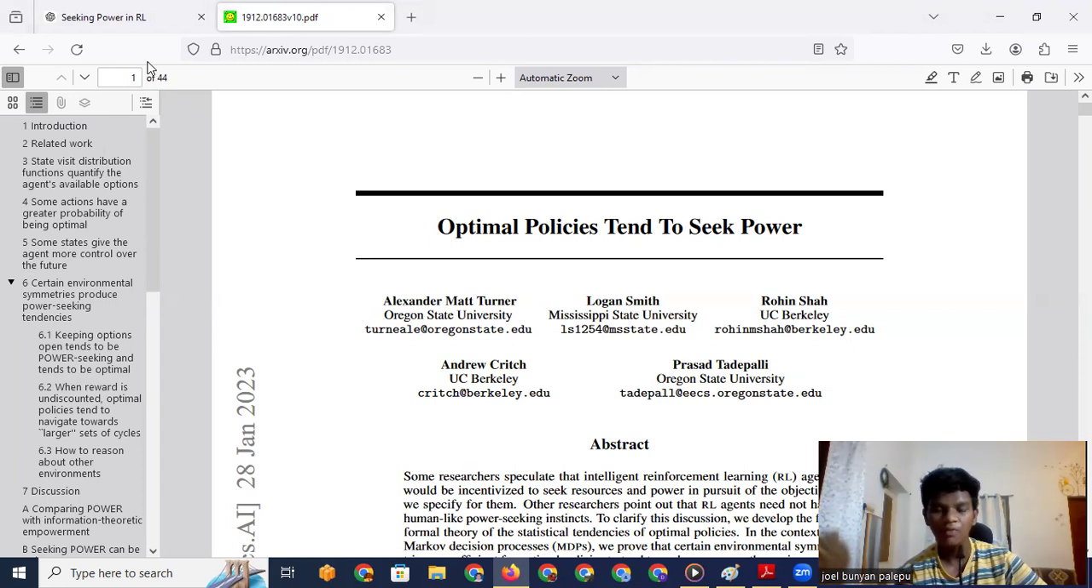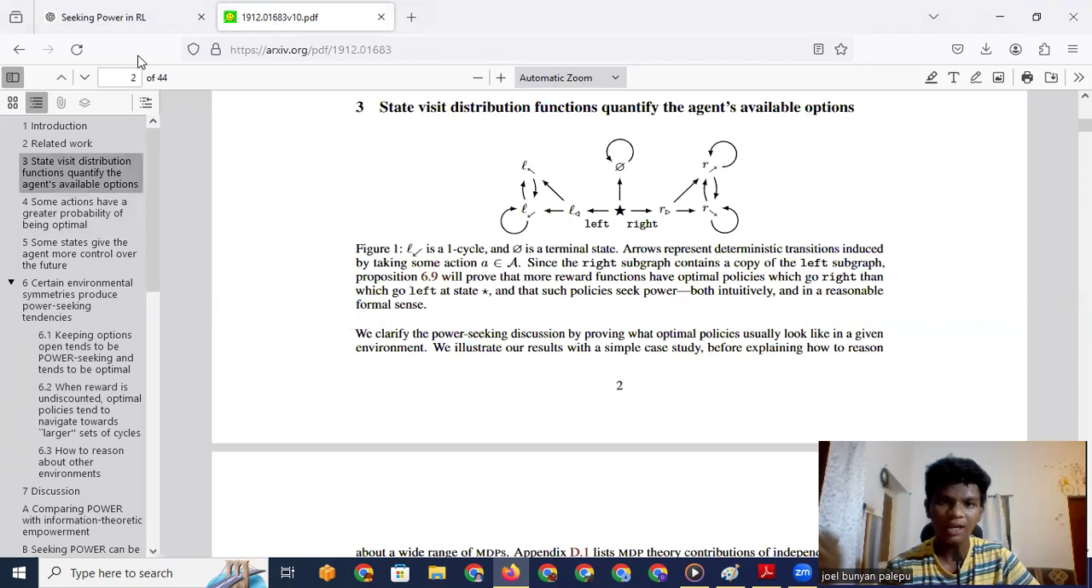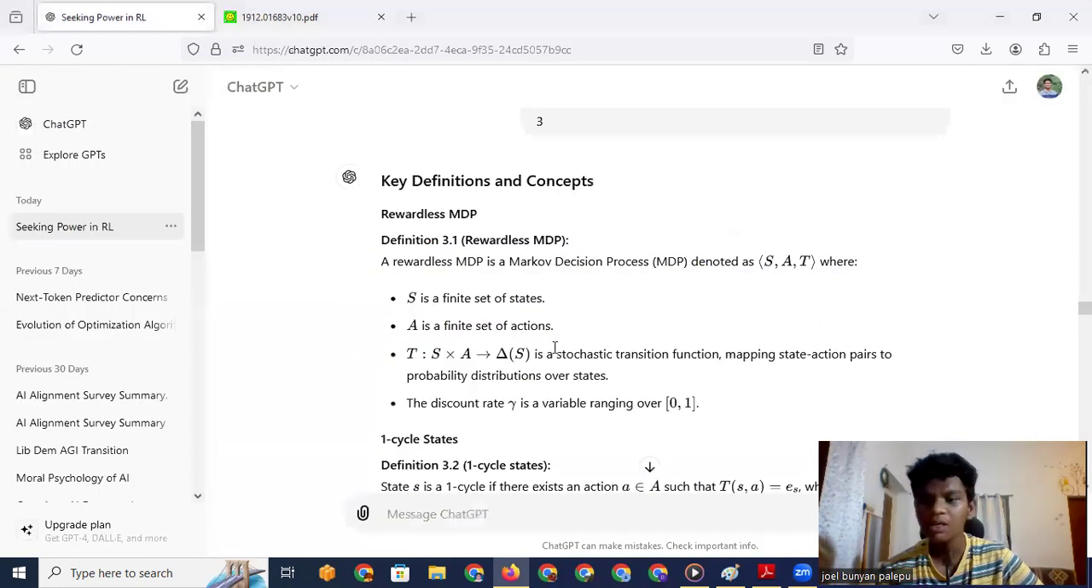So again, we are back with the series of making AI morally conscious. In this video, we are going to go through this paper, Optimal Policies Tend to Seek Power. I think there is some mathematical derivation, and we'll go through that. Actually, I used ChatGPT to summarize it so that we don't have to read everything.